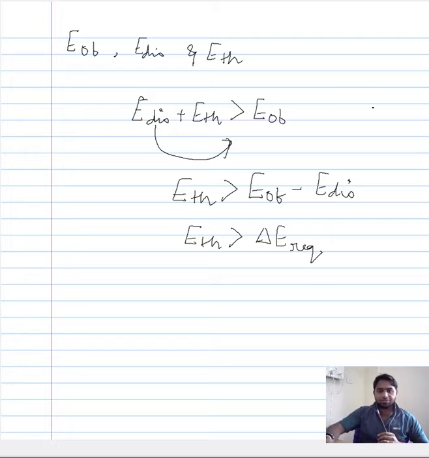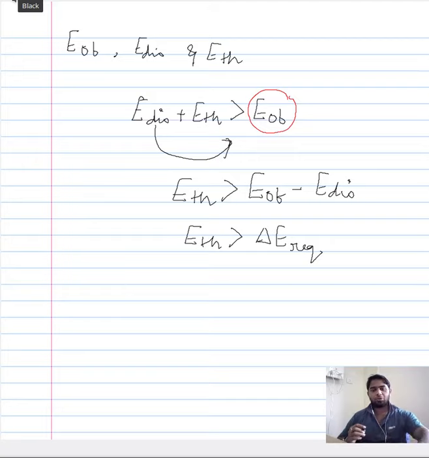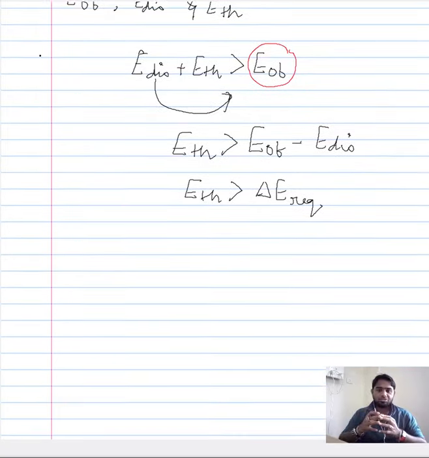Now this obstacle energy here can also be an energy that is required for the nucleation of the dislocation and also propagation of the dislocation. Let me repeat, when we talked about obstacle energy in the previous context, we assumed that there is already a dislocation in place A and it wants to move to a position B, and in between these positions there is an obstacle and the dislocation wants to overcome this. This was the initial pretext of our content in the previous lecture.